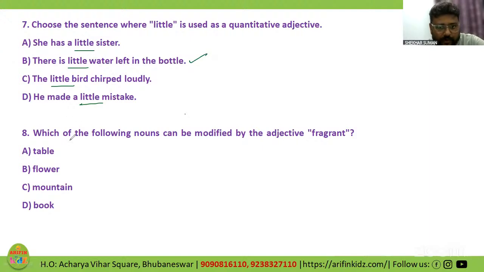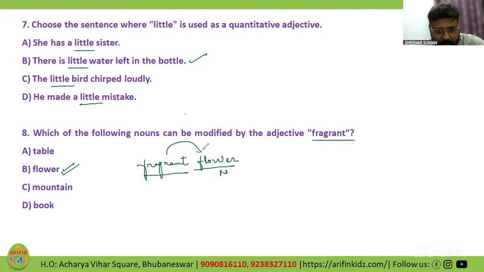Exactly. Which of the following nouns can be modified by the adjective fragrant? Fragrant mountain, fragrant book, fragrant table. No, fragrant is referring to a flower. So when I write over here, fragrant flower, flower is my noun and fragrant is giving me extra information about the flower. So that is the reason why this is going to be my adjective. Okay.